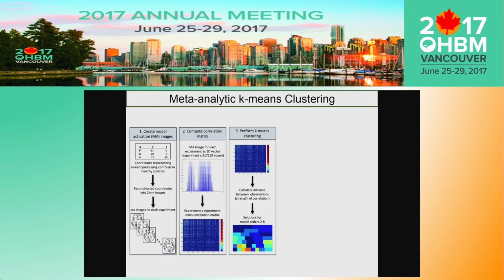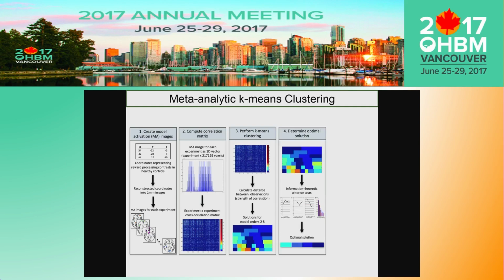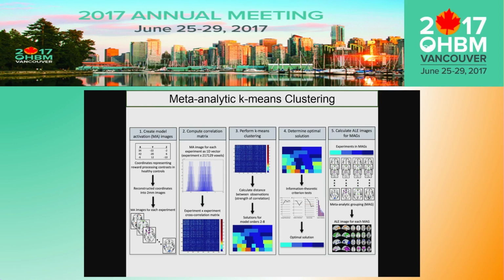Experiments were grouped in a way that maximized between-group differences of experiment correlation distributions and minimized within-group differences of experiment correlation distributions. We then determined the optimal clustering solution based on majority rule of 4 different stability metrics. In this case, the optimal solution was 4 groupings. And then finally, we performed an activation likelihood estimation meta-analysis for each grouping to compute the significant convergent activation.